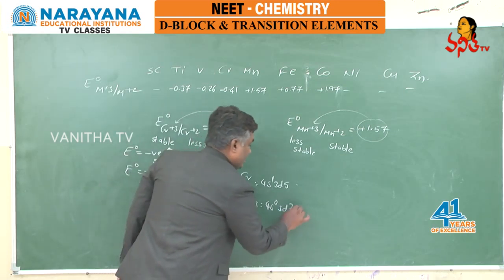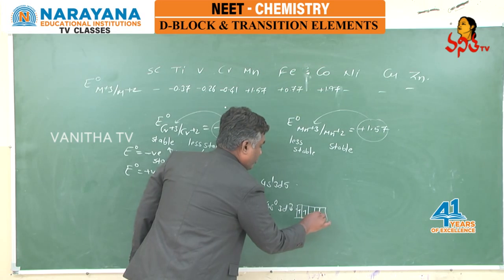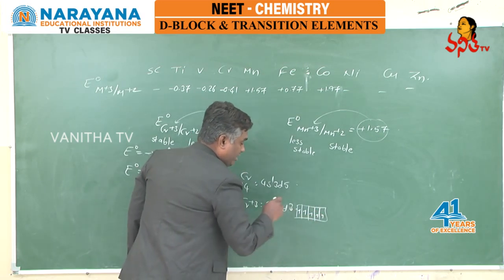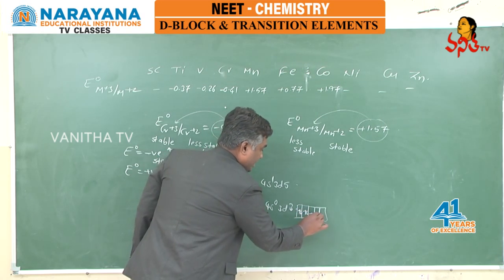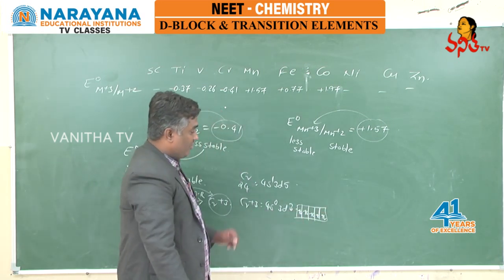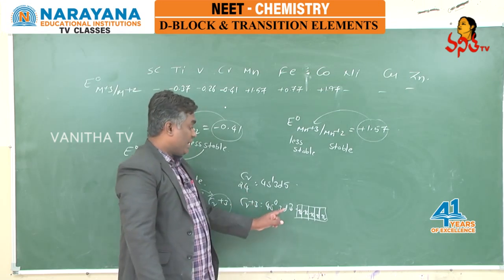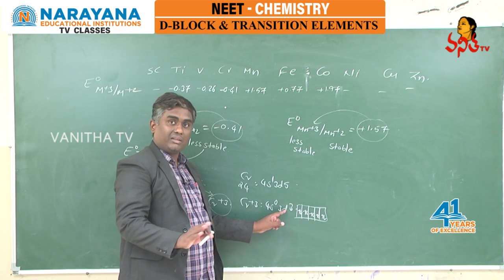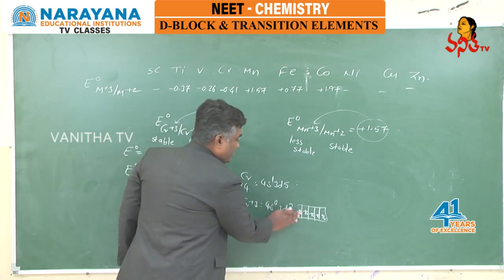Here d3: 1 2 3 4 5. Actually d can accommodate 10 electrons; if you fill 10 electrons, it is fully filled. D10 is fully filled, d5 is exactly half filled, whereas d3 is neither fully filled nor exactly half filled. Then how can you explain this stability?